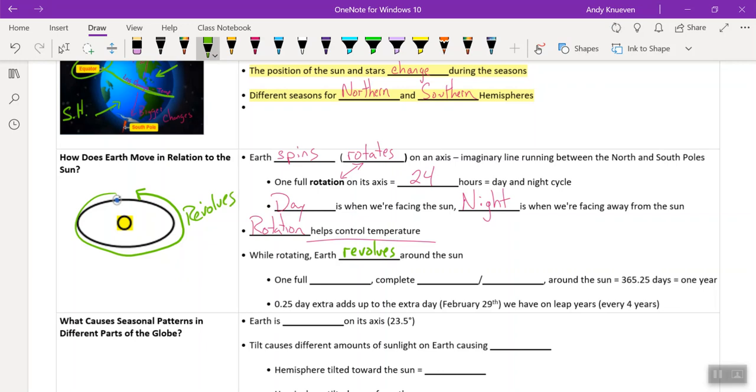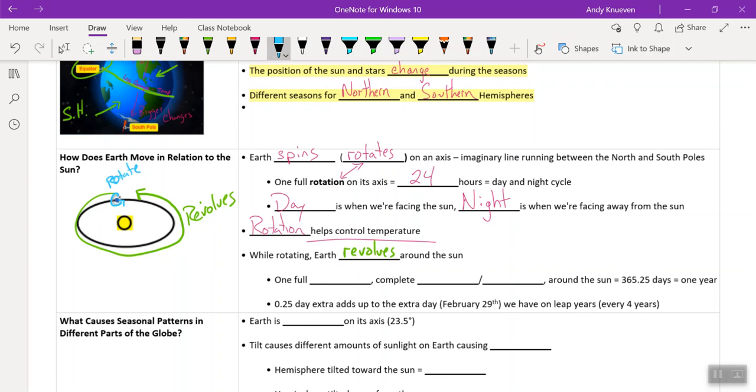But the Earth itself here, there's this little bit here. That is where we rotate, right? So the Earth rotates, it spins, but while it rotates and spins, it revolves, right?